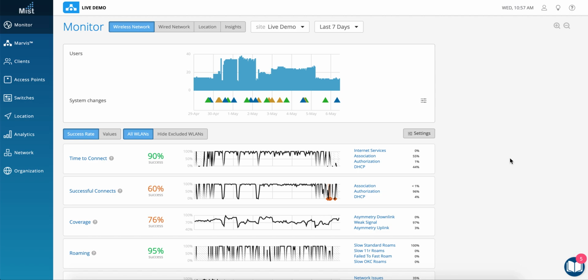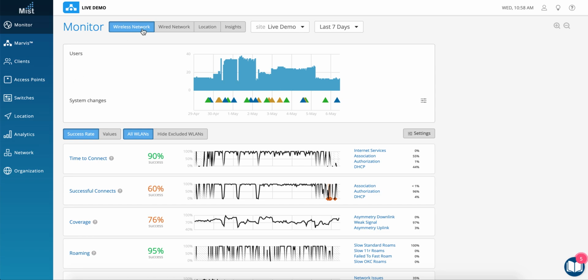I'm going to demonstrate 4 features now, starting with SLEs, the service level experience of the clients, some of the AI capabilities like natural language interface, and the Marvis action, which is our self-driving network part, and finally the location piece. Coming to SLEs, so this is the dashboard we see first when we log into Mist.